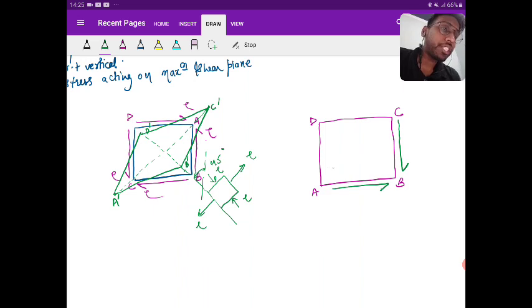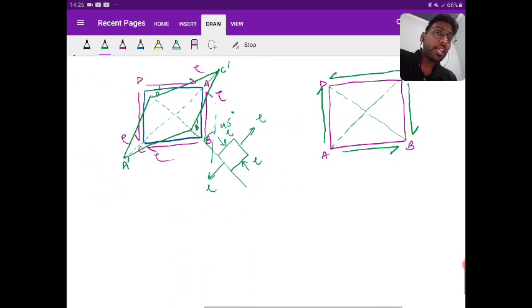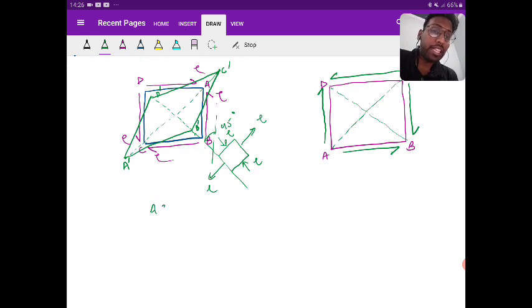but shear is acting in the opposite direction. Now, there are two diagonals AC and BD, so which is going to elongate and which is going to compress? Come on, tell me fast. In the first case, AC elongated and BD got compressed.